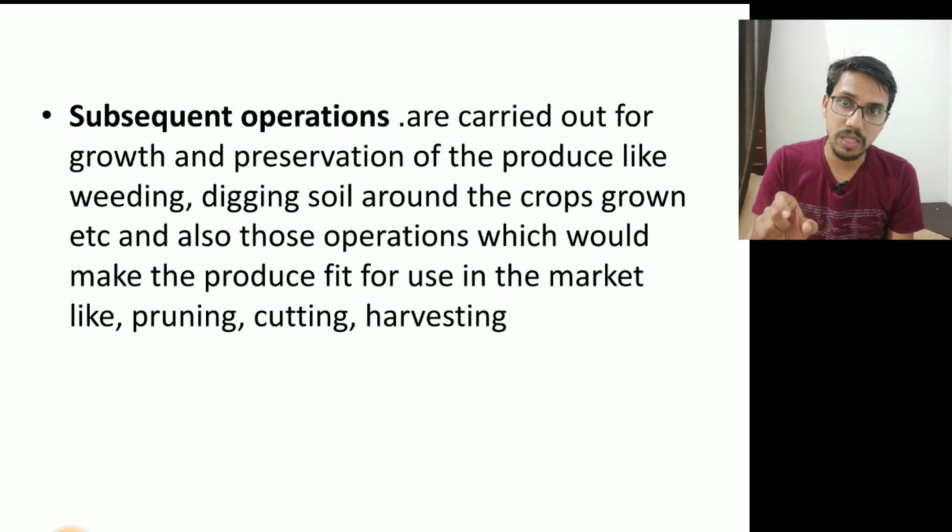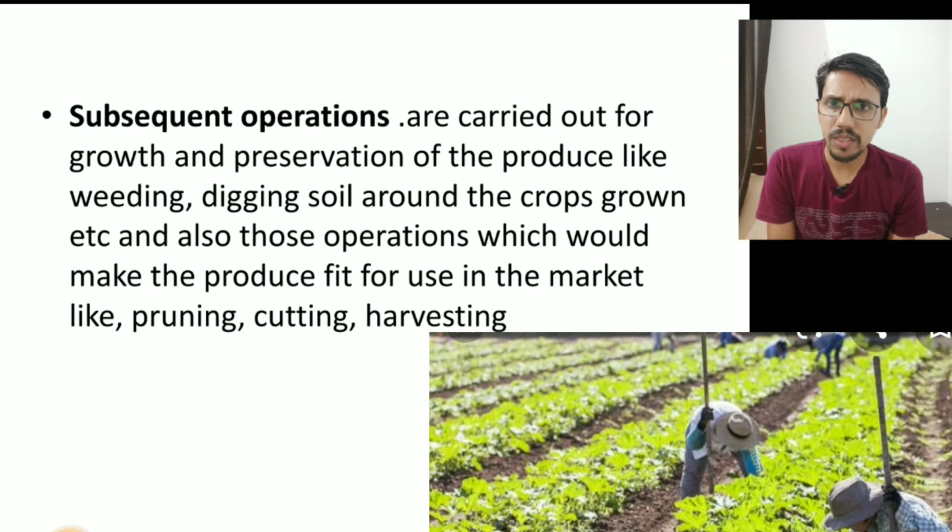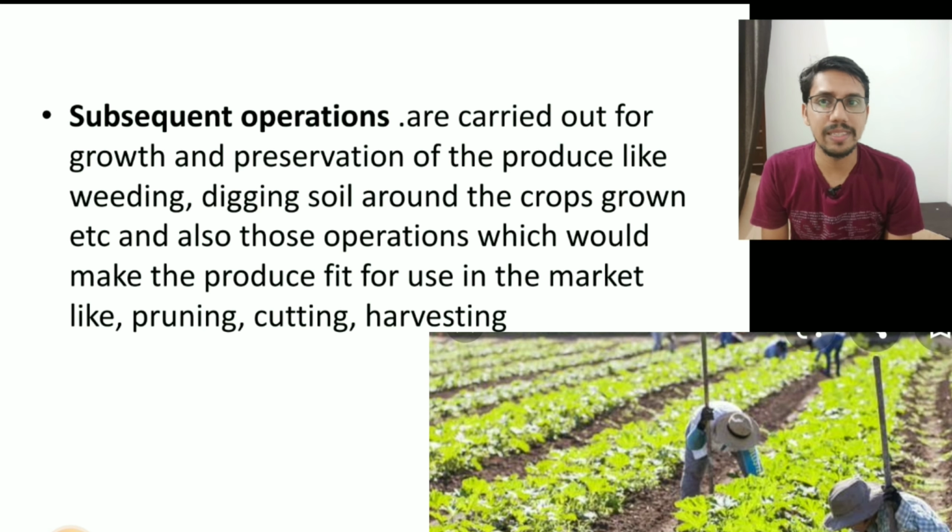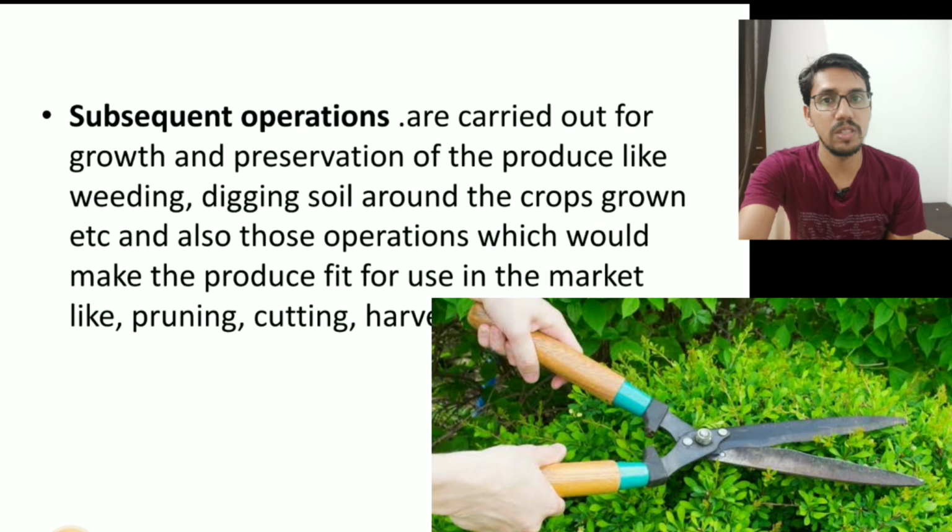So agricultural operation includes basic and subsequent operation. These are carried out for growth and preservation of the produce, like weeding. Weeding means removal of unnecessary, unwanted wild plants or grasses from the soil or field, digging of soil around the crops, etc. And those operations which make the produce fit for the market are also subsequent operations, like pruning, cutting or harvesting.